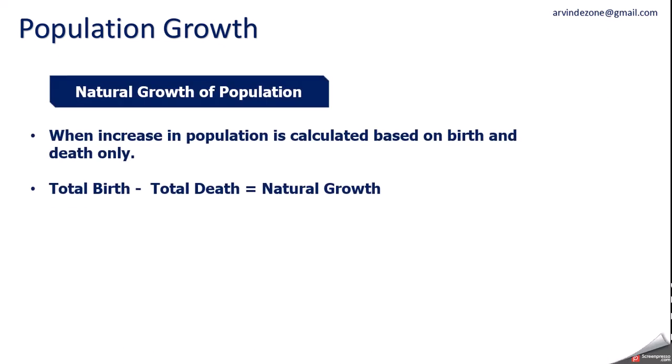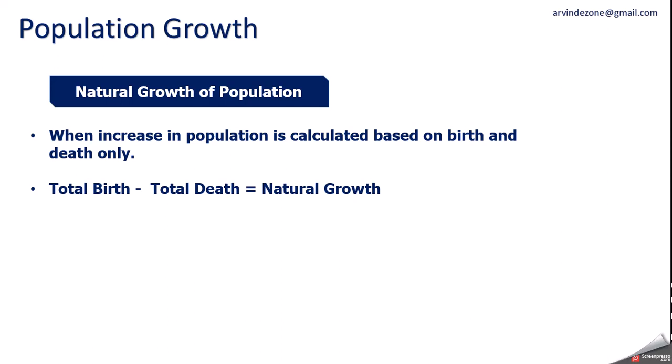Now next term is natural growth of population. When increase in population is calculated based on birth and death only. So you are not taking any other component into consideration. You are just simply taking birth and death. In a year, total birth, and in the same year, total number of death. If you subtract death from the birth, you will get the natural growth.